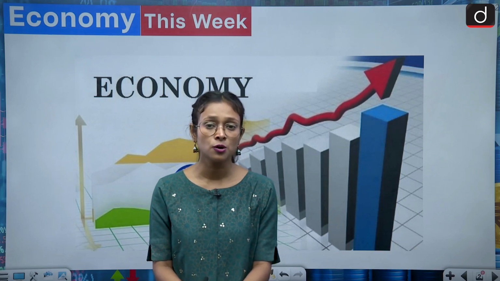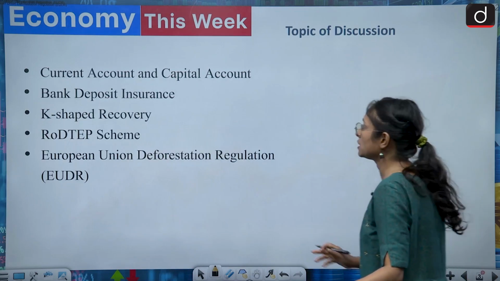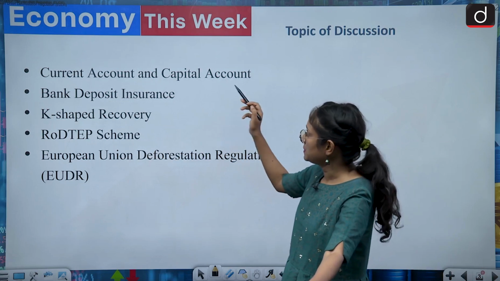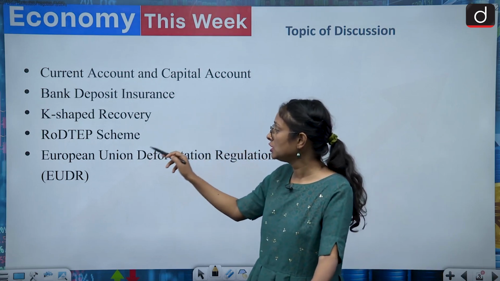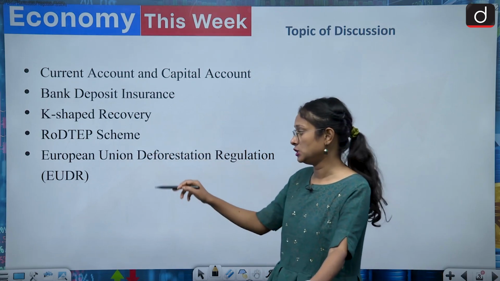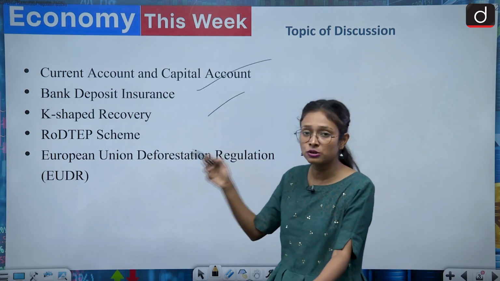So moving towards the points of discussion. These are the topics which we are going to discuss in today's session: current account and capital account, bank deposit insurance, K-shaped recovery, road tip scheme, European Union Deforestation Regulation, EUDR. So these are the topics which we are going to cover in today's session.